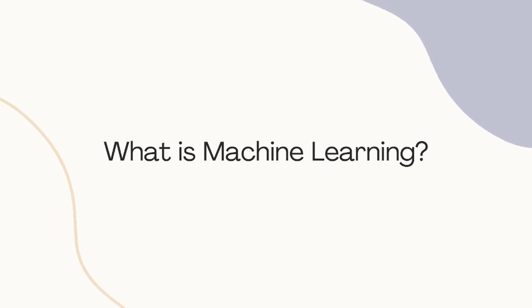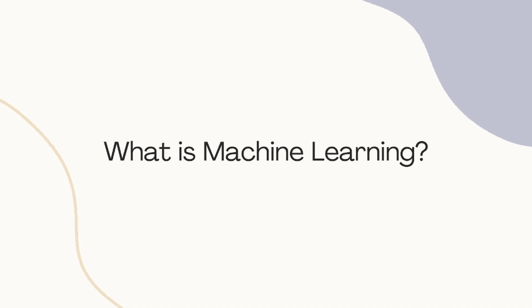What is machine learning? Machine learning, or ML, is a subset of artificial intelligence. It's a way of teaching computers to learn from data without being explicitly programmed. Instead of writing rules manually, we give machines data and they figure out patterns and make decisions on their own.